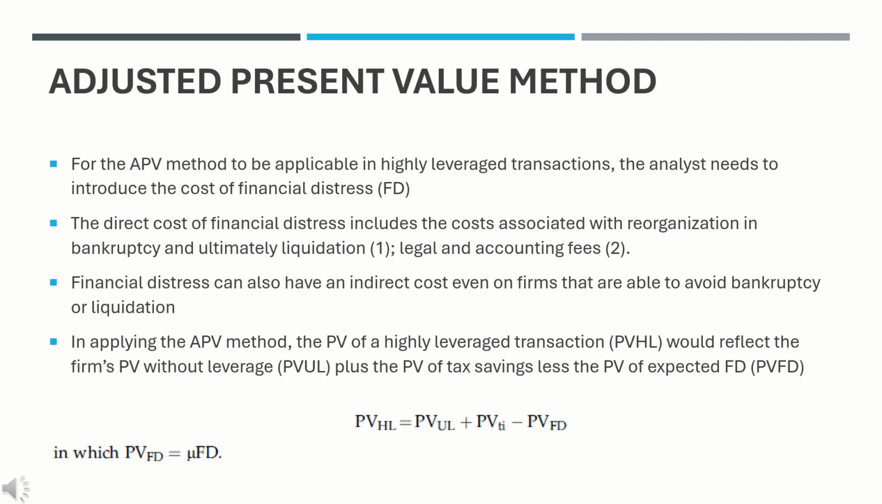For the APV method to be applicable in highly leveraged transactions, the analyst needs to introduce the cost of financial distress, FD. In general, leverage is higher when the cost of financial distress is lower. The direct cost of financial distress includes the costs associated with reorganization in bankruptcy and ultimately liquidation. Direct costs include legal and accounting fees. Financial distress can also have an indirect cost even on firms that are able to avoid bankruptcy or liquidation. Consequently, in applying the APV method, the PV of a highly leveraged transaction, PVHL, would reflect the firm's PV without leverage, PVUL, plus the PV of tax savings less the PV of expected FD, PVFD.